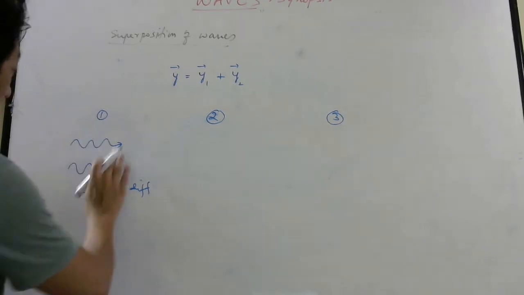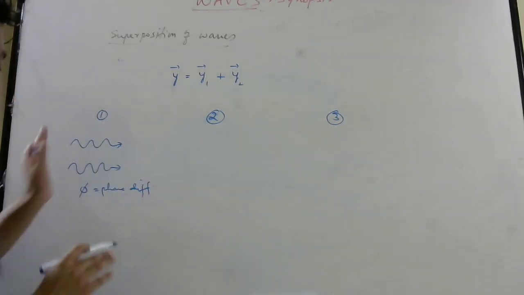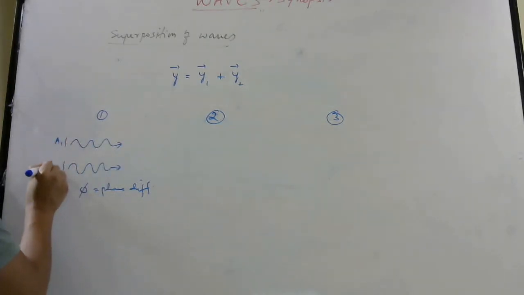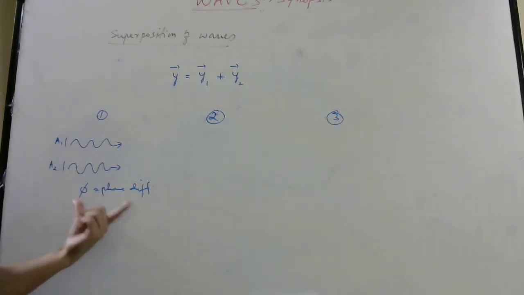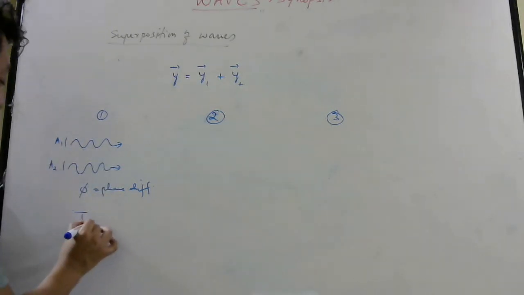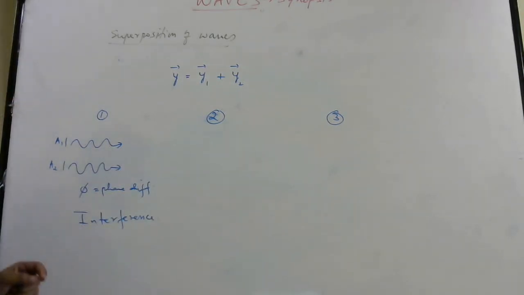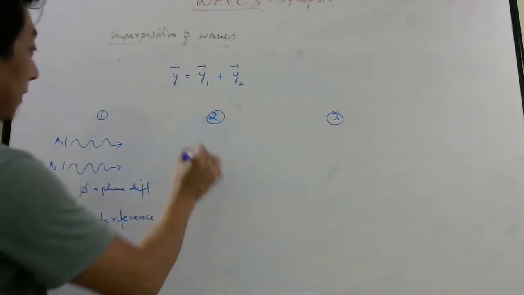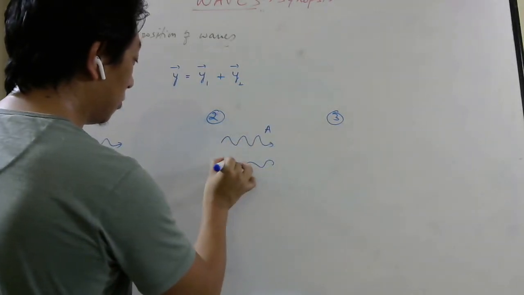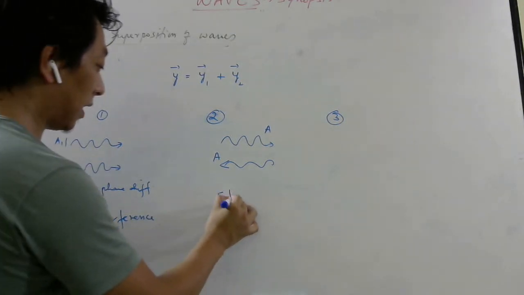So when two waves are traveling in the same direction, identical waves, everything is same, let us assume. It may not be necessary, okay? One may have amplitude A1, other may have amplitude A2. So when there is a phase difference and when they overlap, then what happens? We consider this as interference. Similarly, in the second part, if two waves, identical waves, are traveling in opposite direction, and if they overlap, then you get something called standing waves.